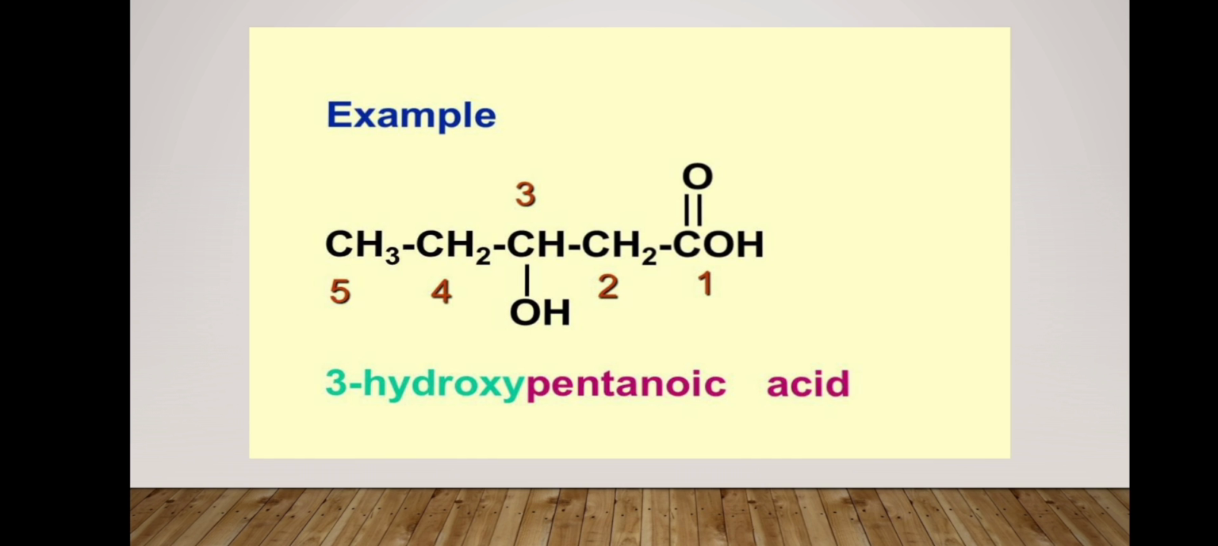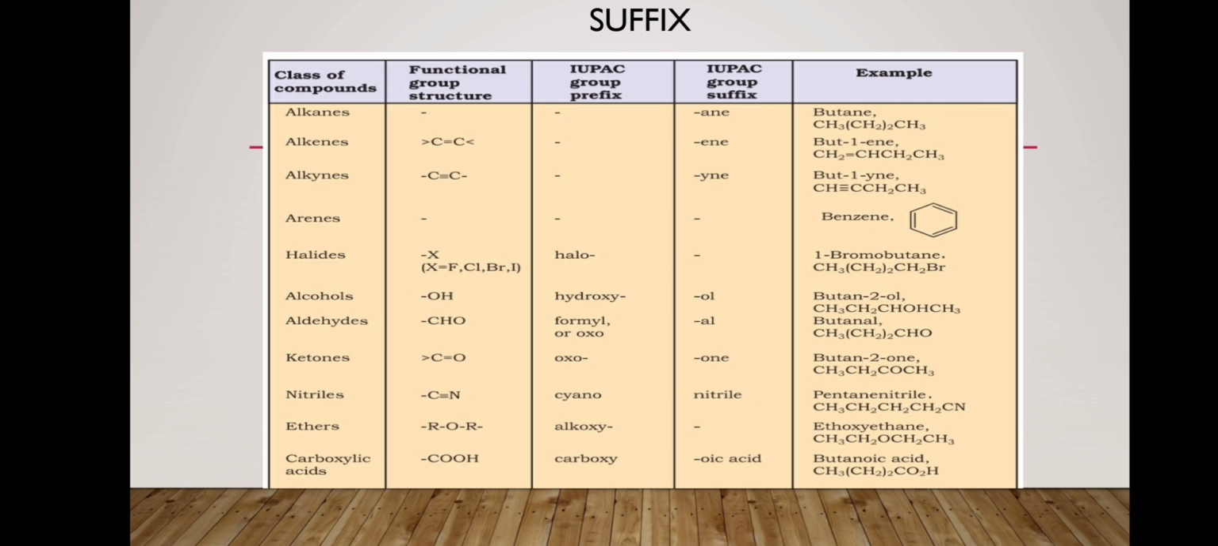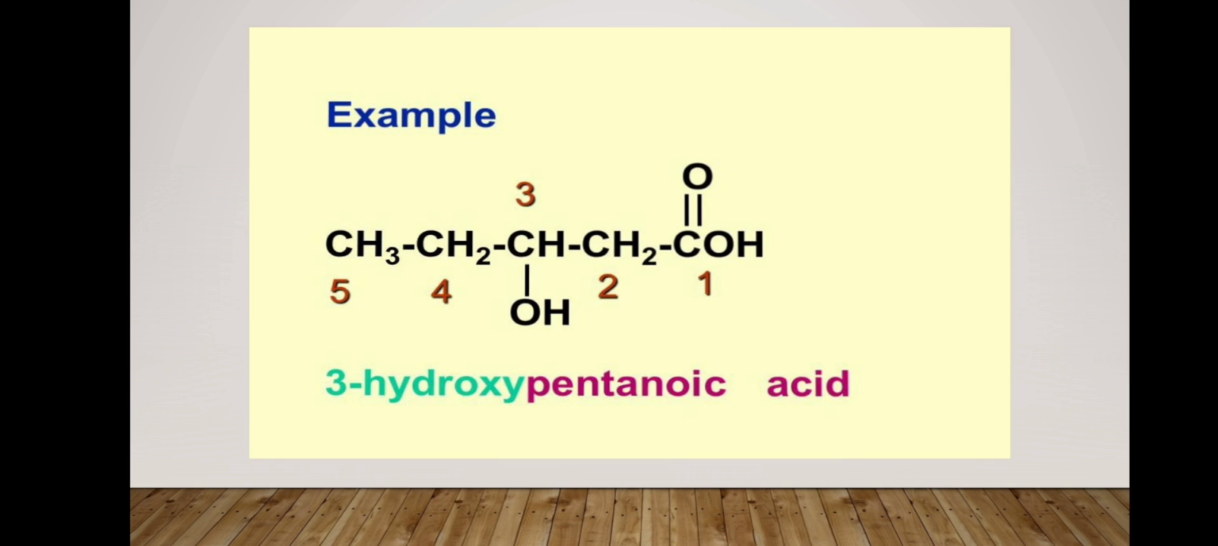Now we will consider the table. We can see the prefix of alcohol is hydroxy and the suffix of carboxylic acid is oic acid. As we have seen in the example, the alcohol is the less priority group, so it will come as a prefix, that is hydroxy, and carboxylic acid as a suffix, that is oic acid. So the nomenclature is 3-hydroxypentanoic acid. Now you can use these rules to write the IUPAC nomenclature of organic compounds. You can use the functional group table as well as the priority group series. Thank you.